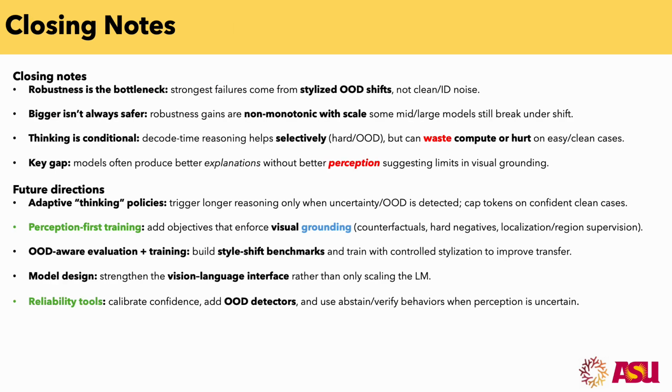On the closing note, we see that thinking is almost a waste of compute for perceptual tasks. Models do explain better without actually perceiving what's given in the image. In future directions, we would like to explore perception first training, visual grounding with counterfactual and hard negative samples, along with confidence calibration, whenever there is an out of distribution sample, with models using reliable tools to calibrate their uncertainty.